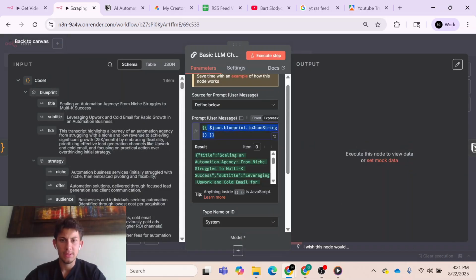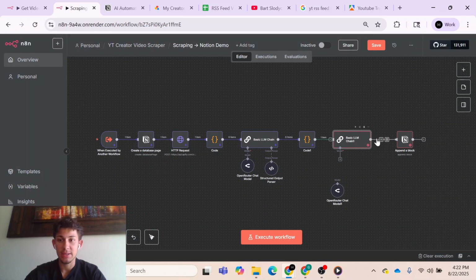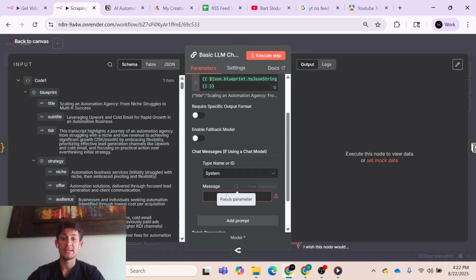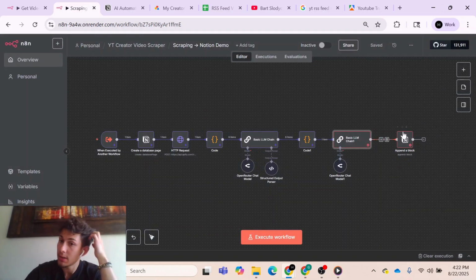And here, let me just copy and paste this. And the reason we're going to use an AI agent is because when I was building this, my output wasn't very good. Okay, and so right here is our basic LLM chain. And in here, right, we've defined our user prompt, and now we need a system message. Now this is one of the most important parts of the automation, getting the system prompt to output a format of Notion blocks that we can pass into this append block node.